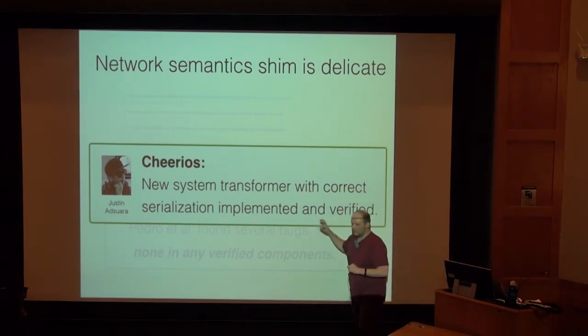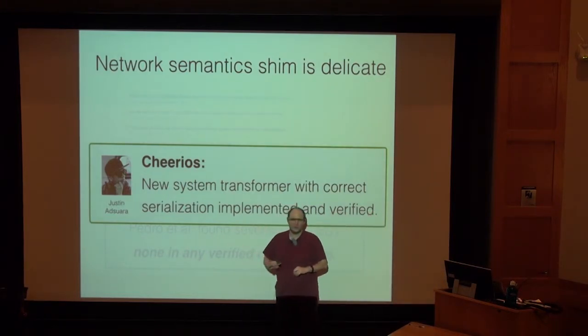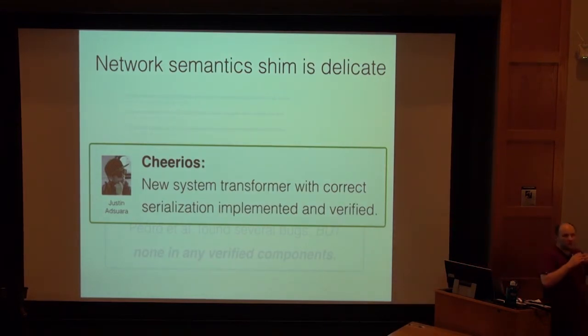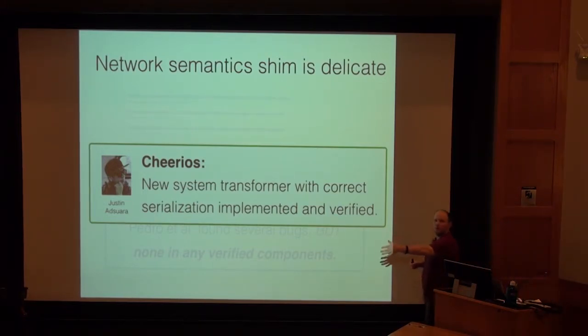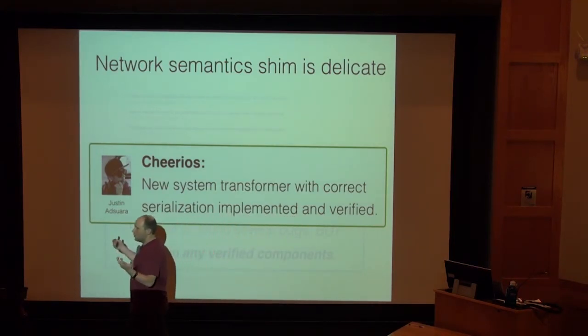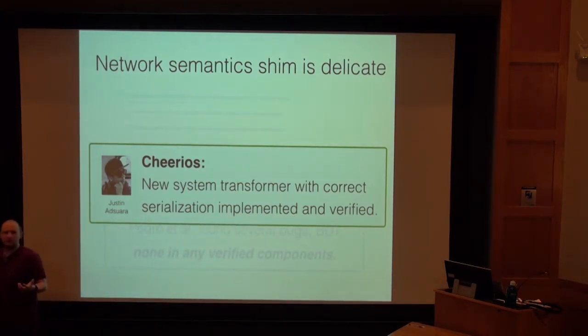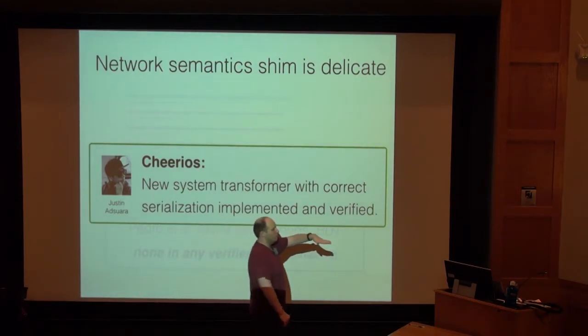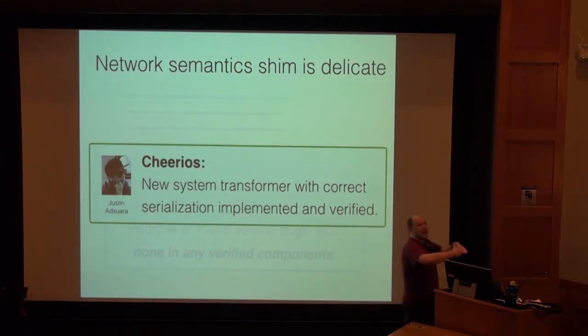But this is a nice little project, right? It's all type class based. You get a lot of stuff for free. But what's cool, right, is that this sits exactly in the verified system transformer story. So now you have some existing system, uses some message types that you would otherwise have just extracted and used unverified serialization for. If you have serializers and deserializers for that message type, you can just slap on another layer that, whenever you get a message, you deserialize it, then you pass it to the underlying handler.